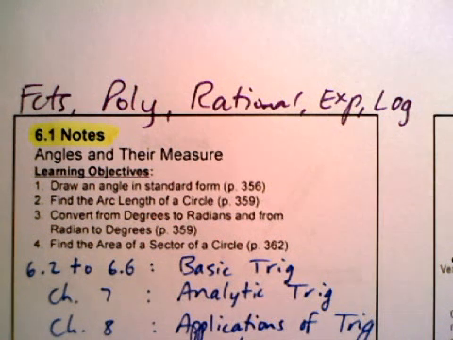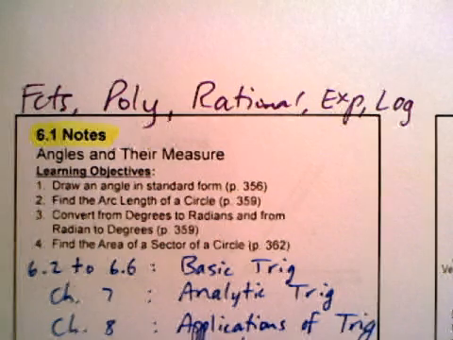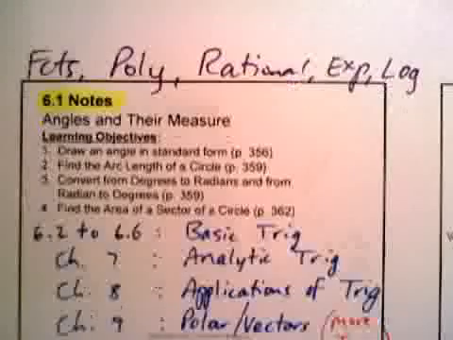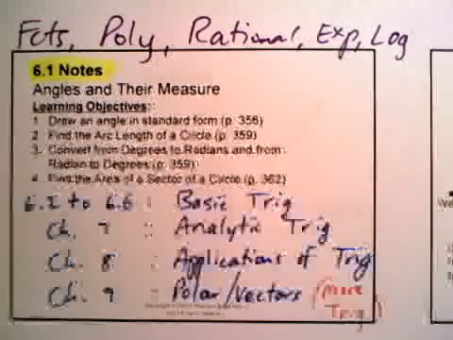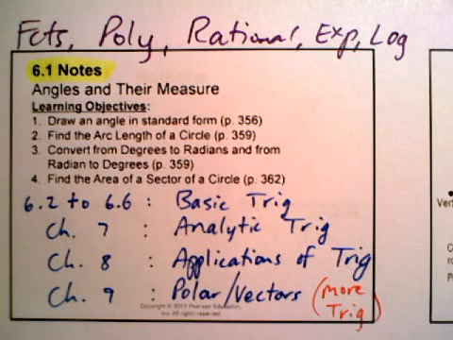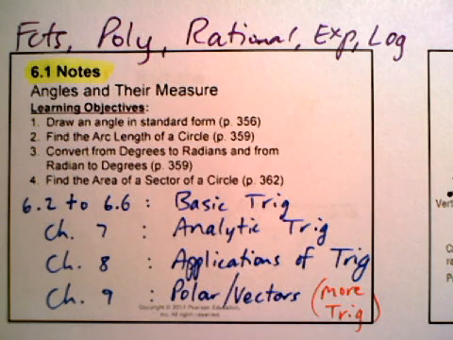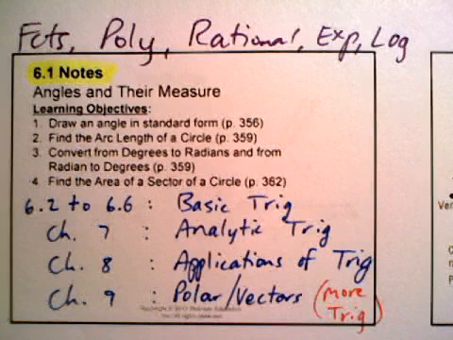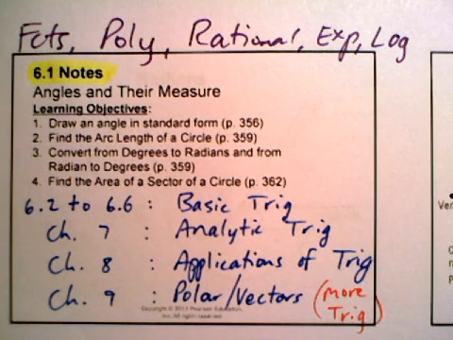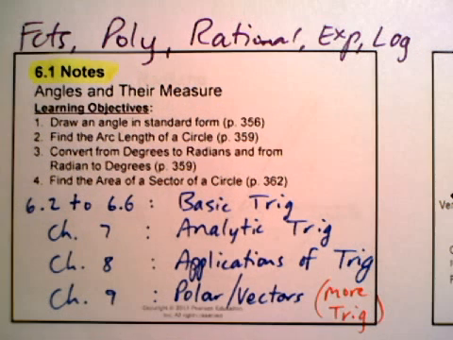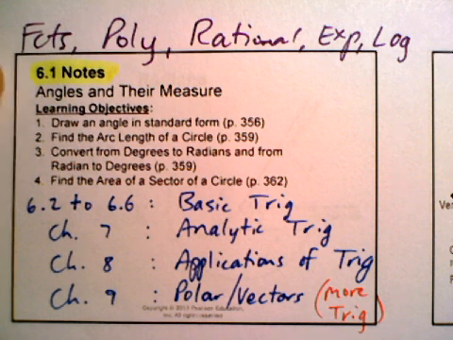When we get into chapter 6, we've already covered these functions here. We're going to get into trigonometric functions, sine, cosine, tangent, and the reciprocal functions as well, cosecant, secant, and cotangent. And we're going to be working on this, like I said, the rest of this semester and then well into the second semester. We're going to start off, though, not really saying anything about trig other than what we're going to be doing in section 6.1.